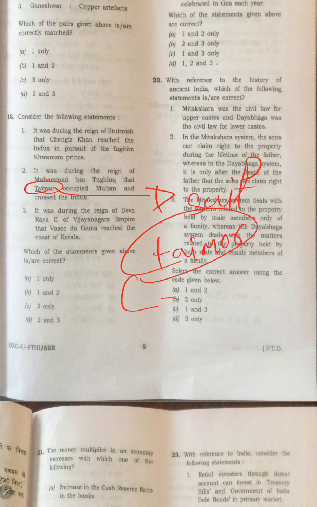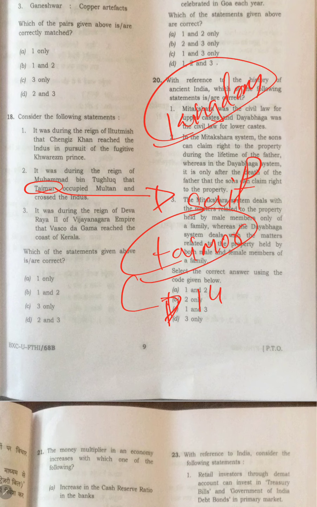So one day I went and searched who this Taimur is, because these medieval kings, these Muslim kingdoms, I don't follow much. It is very difficult to remember the names. So I went and dug. Then I remembered that this guy attacked India somewhere in the 1390s.